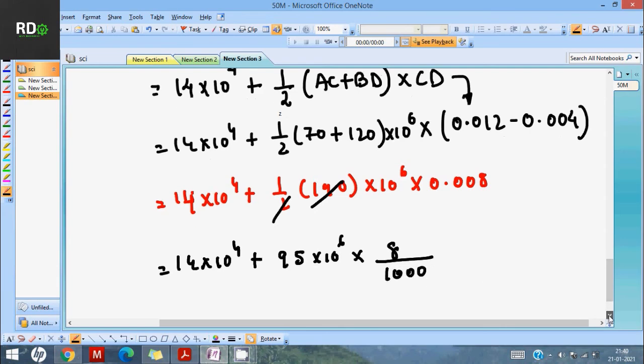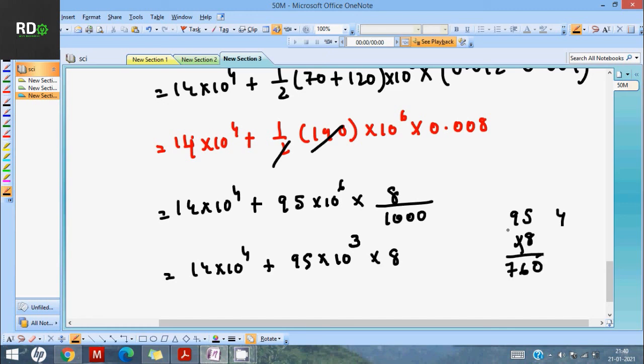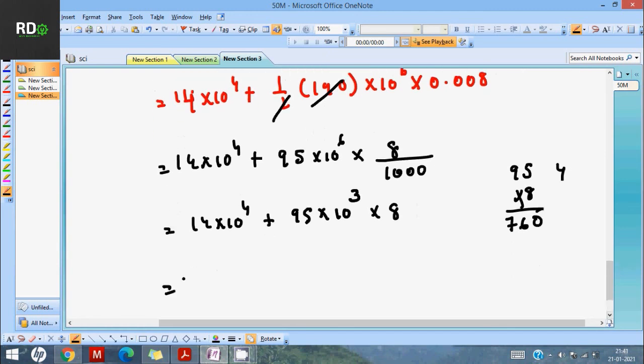So let me be clear with it. It will be 14 into 10 to the power 4 plus 95 into 10 to the power 3. Let me keep it as 10 to the power 3. So it is 95 times 8, which is 760 into 10 to the power 3.